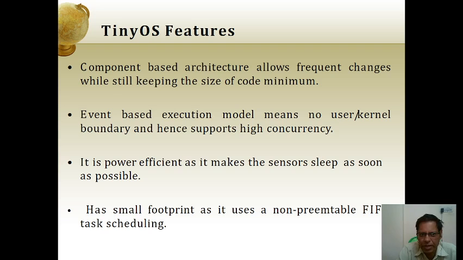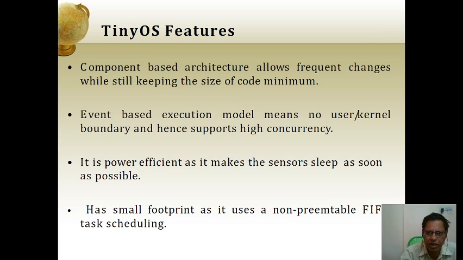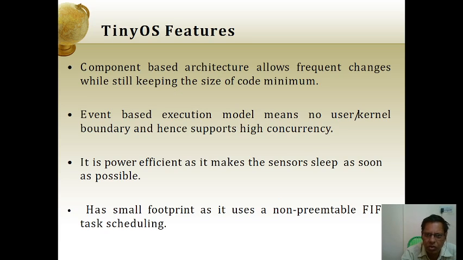The component, which is a sensor, has an architecture that is designed for that, and this architecture allows frequent changes while still keeping the size of the code to a minimum. The information retrieved from the sensor is minimal, and it accommodates the information through the architecture of the sensor.